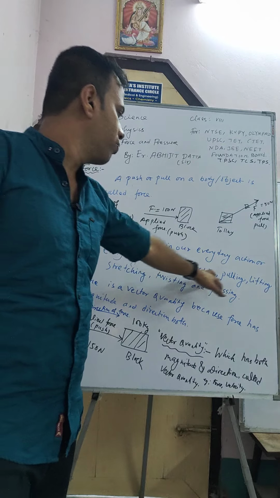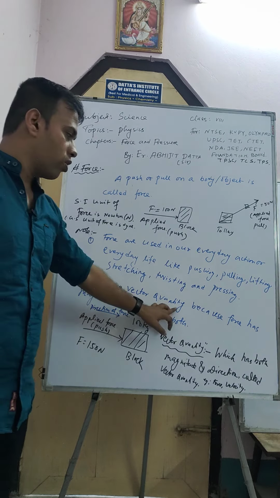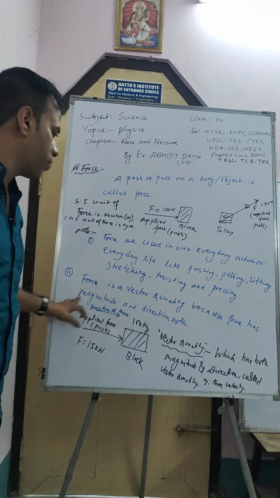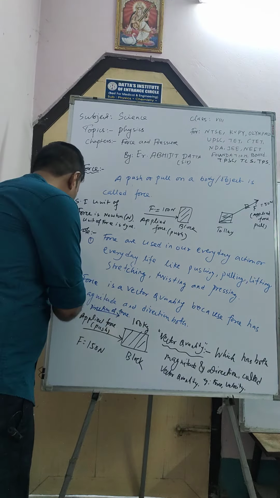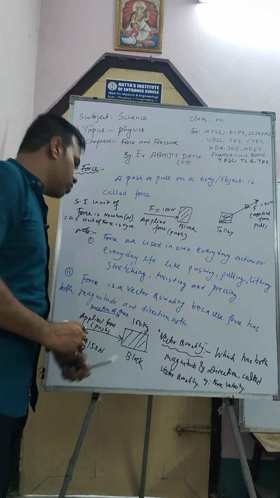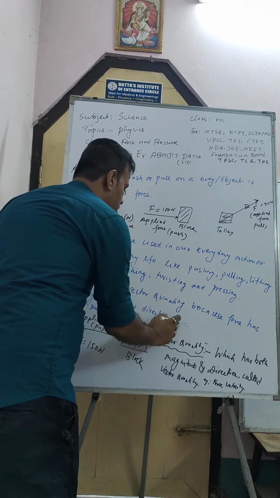How? By pushing, pulling, lifting, stretching, twisting and pressing. Force is a vector quantity because force has both magnitude and direction.